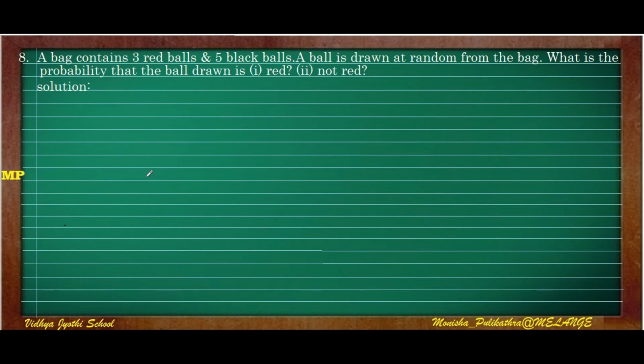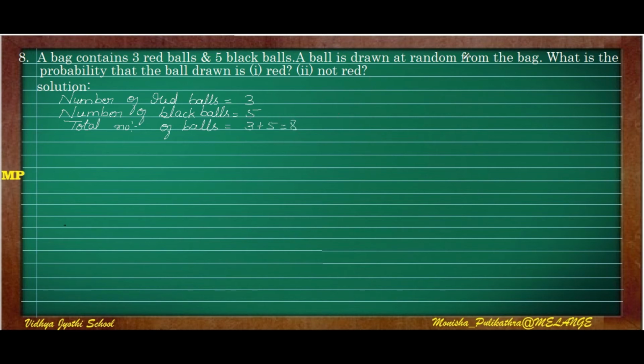Moving on to the eighth question of this session. A bag contains 3 red balls and 5 black balls. First we have to write the data properly: the number of red balls is 3, the number of black balls is 5, so the total number of balls is 3 plus 5, which is 8.